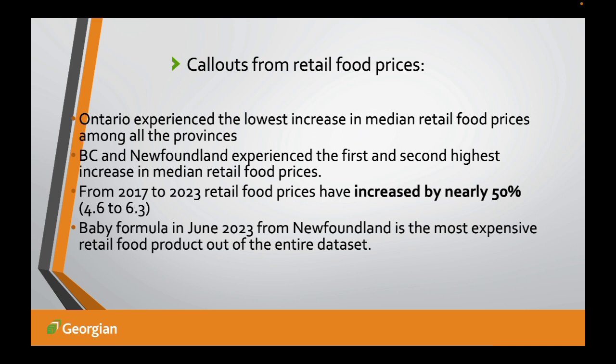BC and Newfoundland have experienced the first and second highest increase in median retail food prices. From 2017 to 2023, food price has increased almost 50%. And last but not least, baby formula in June 2023 from Newfoundland is the most expensive retail food product out of the entire data set.